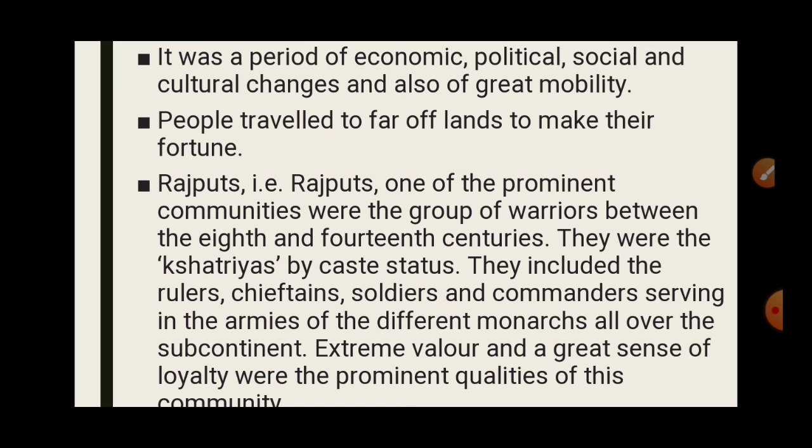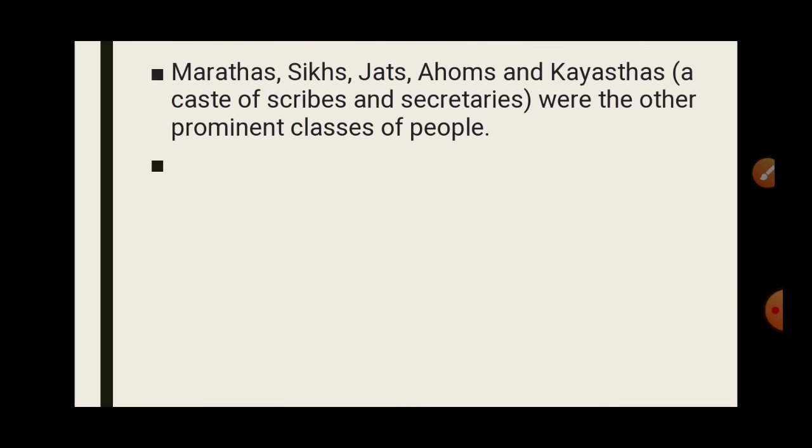Chieftains, rulers, soldiers, and commanders. Then what about the others? Marathas, Sikhs, Jats, Ahoms, and Kayasth were other prominent classes of people. The Kayasth are the caste of scribes and secretaries. All of these: Marathas, Sikhs, Jats, Ahoms, and Kayasth.